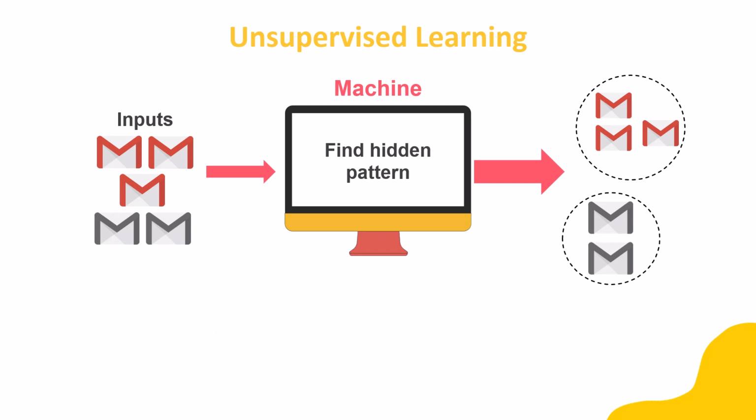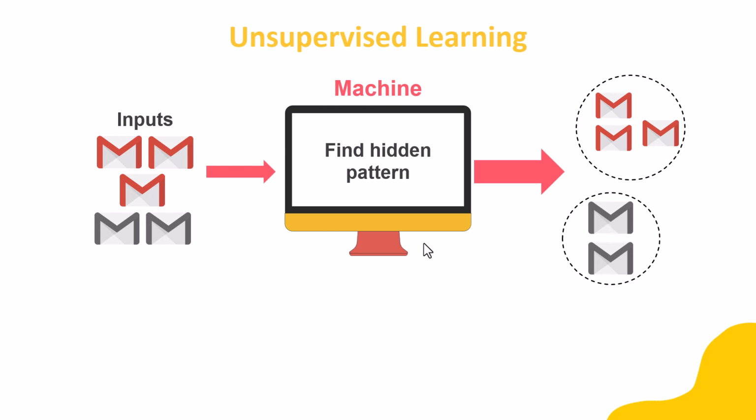For example, if we take our previous example of the emails, here we only provide the input data of the emails, but we do not specify which email is spam and which email is not spam. So the machine learns from this data and finds the hidden patterns inside the data. So it will divide this data into two different groups. And from these two groups, we can easily identify which email is spam and which email is not spam.